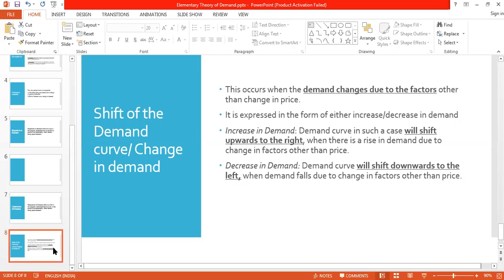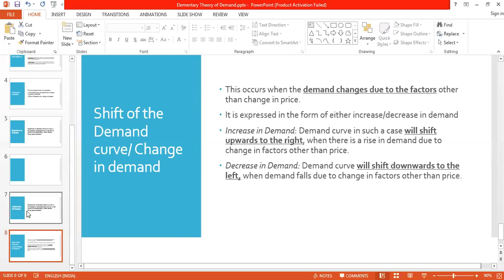Ma'am, if this is all occurring due to the change in price, and in the definition it is written, it changes due to factors other than change in price. Yes, see over here, when the demand falls due to the change in factors other than price, I've stated over here, even in the screen that I've shared, increase in demand and the decrease in demand.